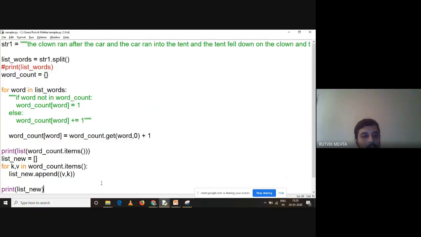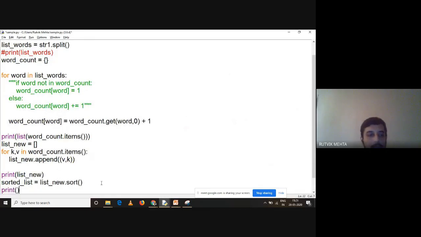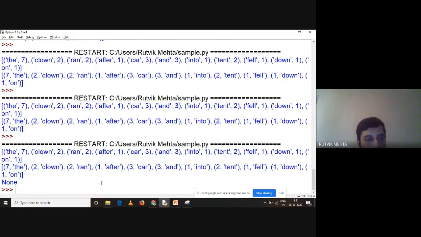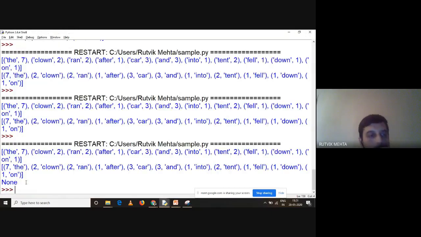So now I can apply sorting on this, right? So let me say sorted list. Sorted list is nothing but list new dot, there is a method on list called sort, right? And let me run it again. Okay, now it has not sorted, why? Because we haven't printed the sorted list. I just have to print the sorted list, that's all. Now compare these three. All right, I should not print the sorted list. Why is none coming?